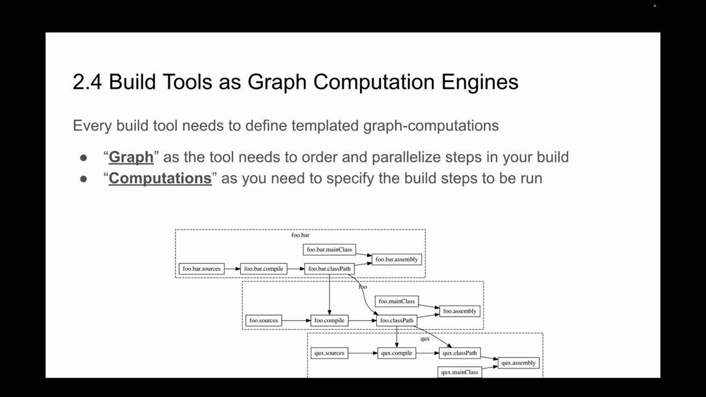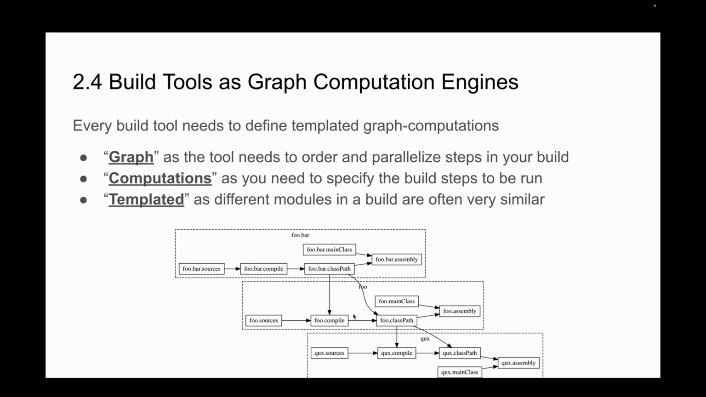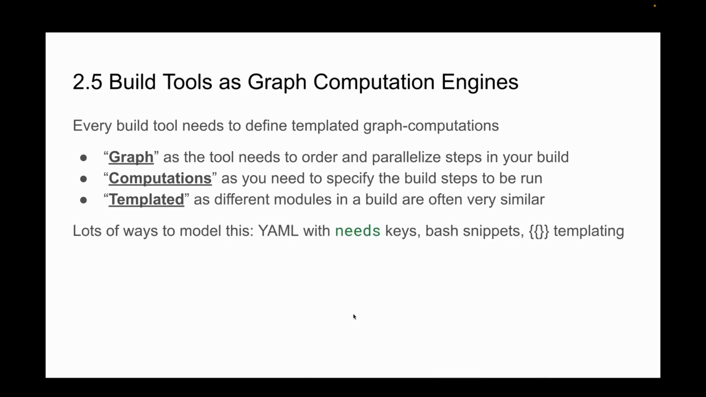I need computations because class files and jar files don't create themselves. Someone needs to define how to create them. And they need to be templated because I need some way to avoid duplication where every module looks the same, but they're subtly different. So there are lots of ways to do this. GitHub Actions has YAML with needs keys for the graph, bash snippets for the computations, curly braces for templating.